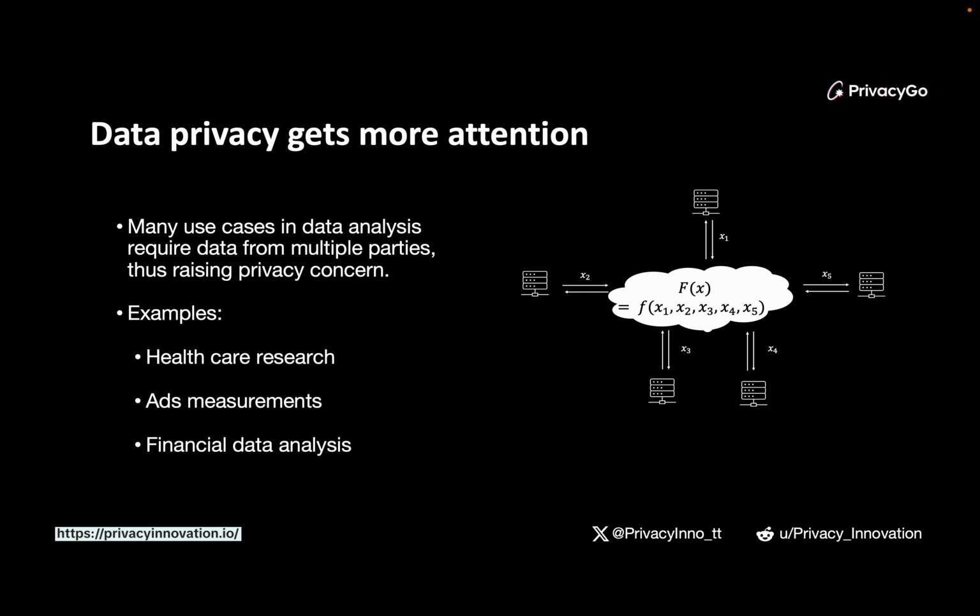So in this case, what we can do is use some privacy enhancing technologies to finish this computation task while preserving the user data privacy. There are also other similar examples such as ads management and financial data analysis. The data involved here are all highly sensitive, so we do need some privacy preserving method to do this analysis.